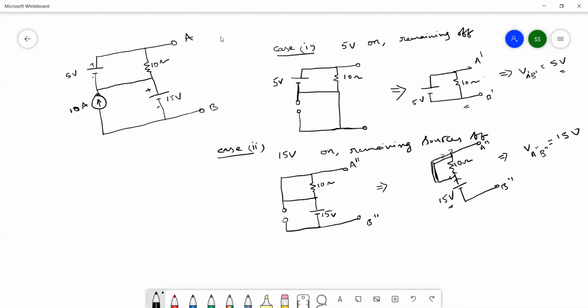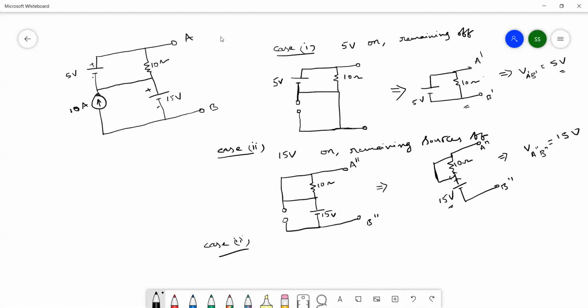There is no loss component. If this short circuit path were not present, then there would be a drop and we would need to consider it. Understand the importance of this short circuit path. Okay, shall we move on to case 3?